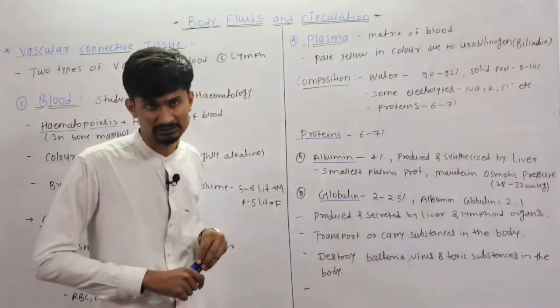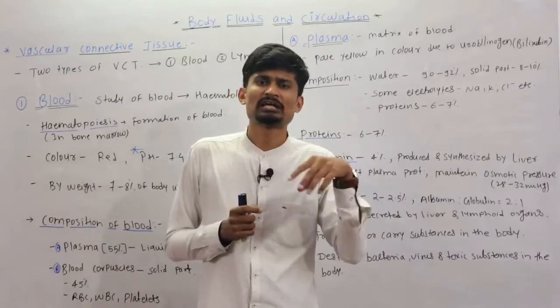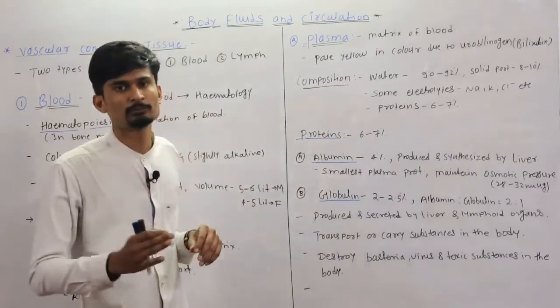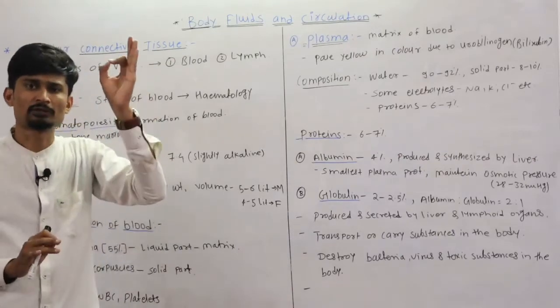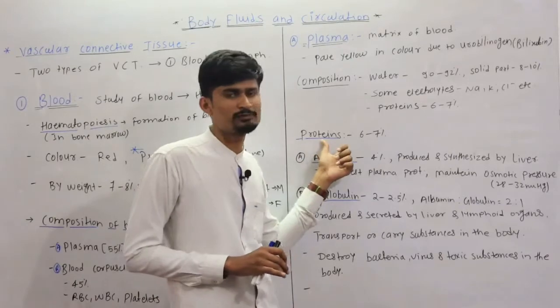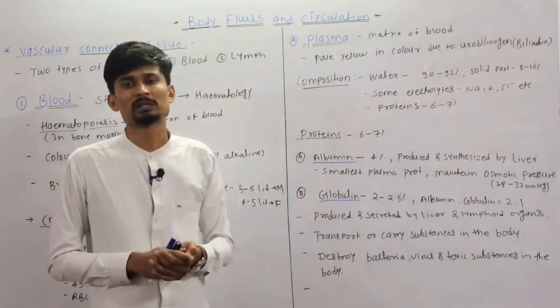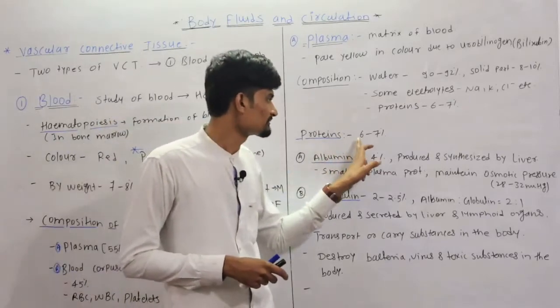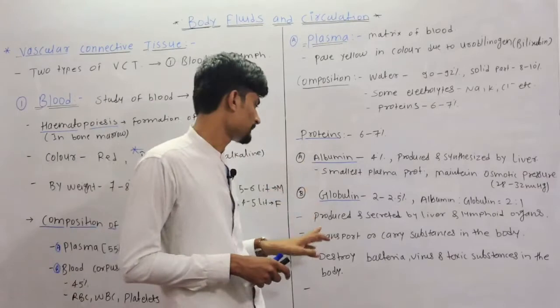6 to 7%. And these proteins which are present in the plasma are called plasma proteins, and these proteins perform various functions, and these functions are very important, students. So we will see which types of proteins are present in the plasma. The proteins are 6 to 7% maximum. Then there are different types of proteins.